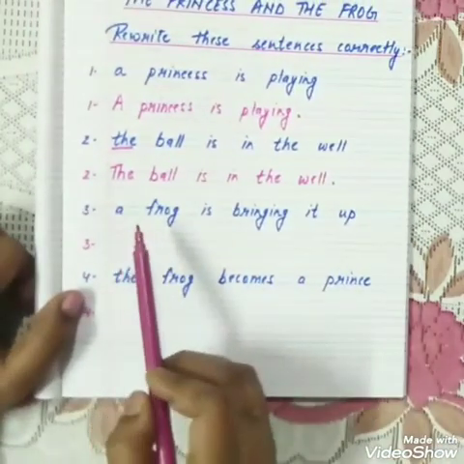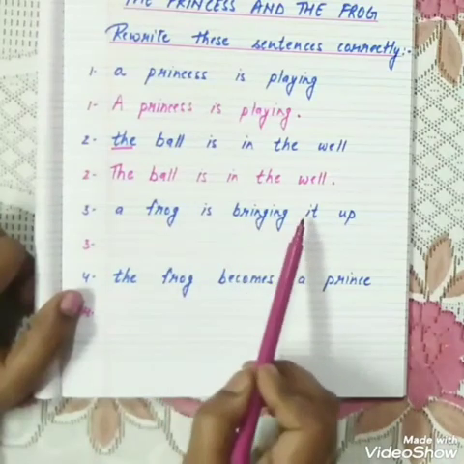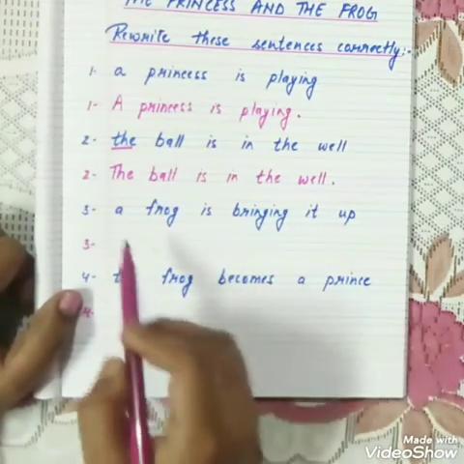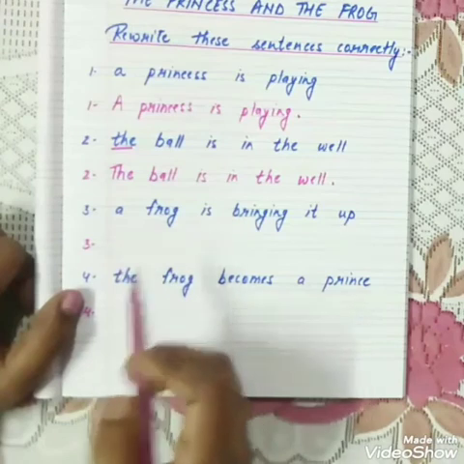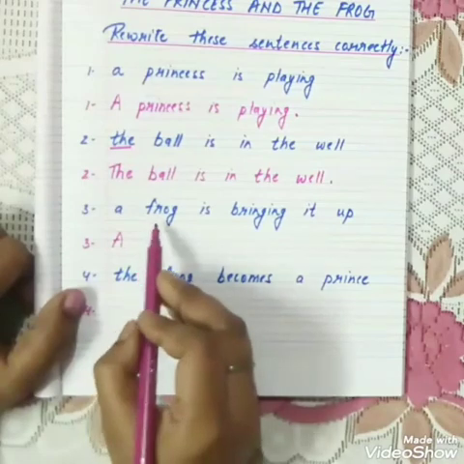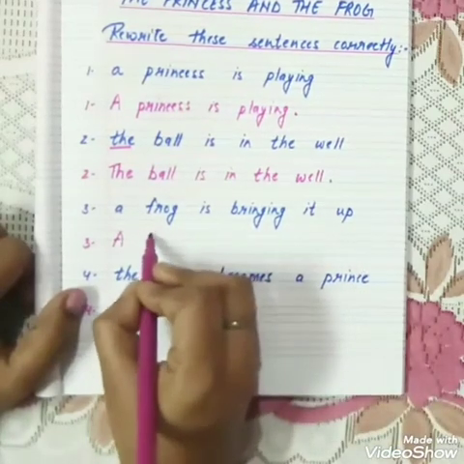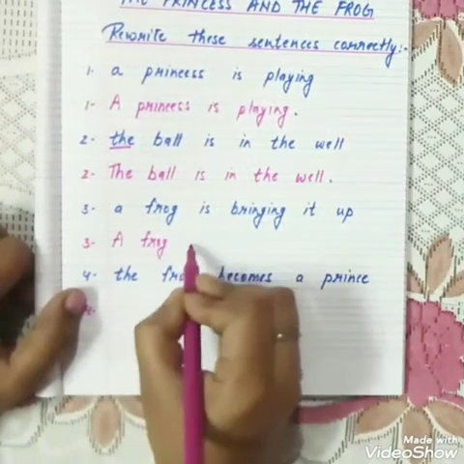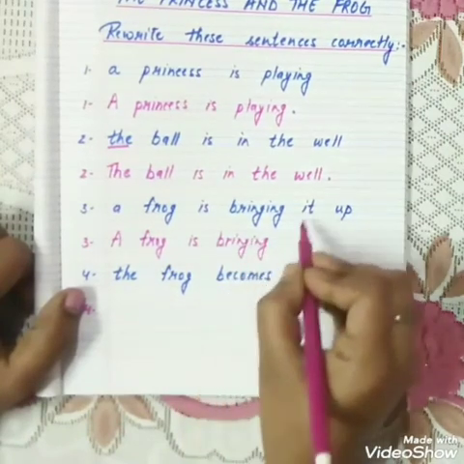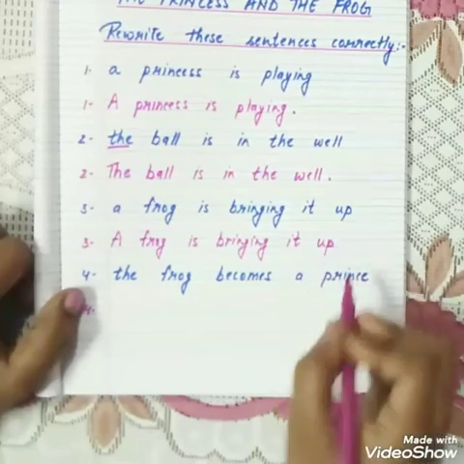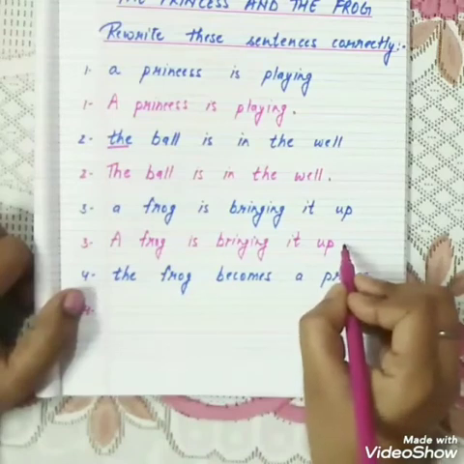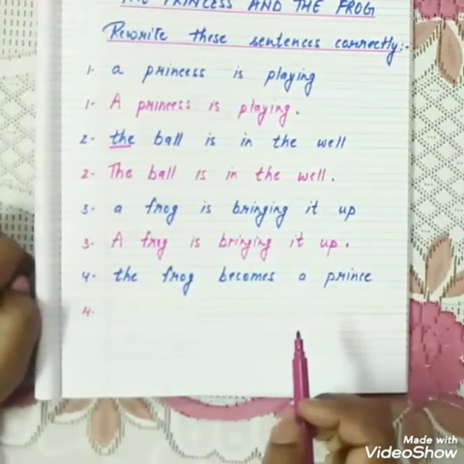Now third sentence is a frog is bringing it up. This sentence starts with the word a. Again we will write capital A. Now we will copy down all these words as it is. A frog is bringing it up. Now the sentence is complete, so we will use a full stop at the end of the sentence.